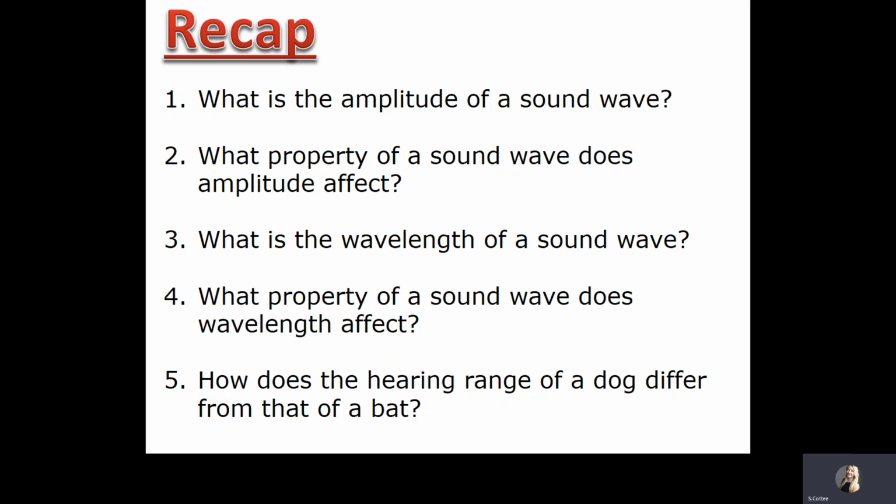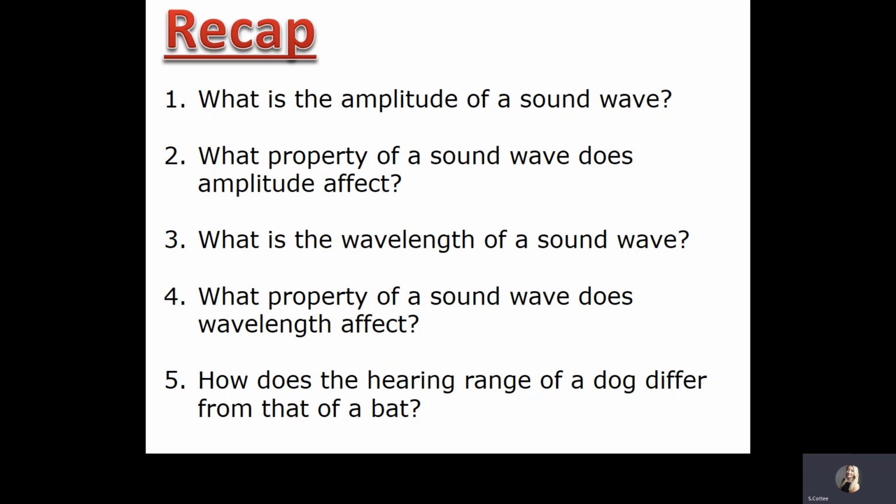Number 1, what is the amplitude of a sound wave? Number 2, what property of a sound wave does amplitude affect? Number 3, what is the wavelength of a sound wave? And 4, what property of a sound wave does wavelength affect? And finally 5, how does the hearing range of a dog differ from that of a bat?